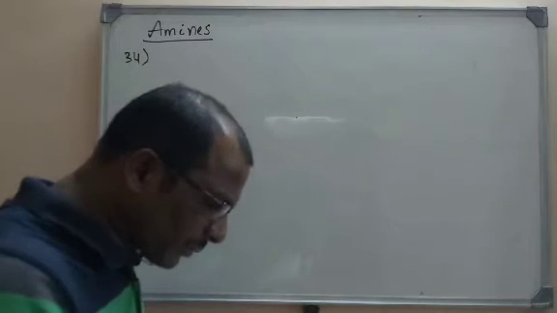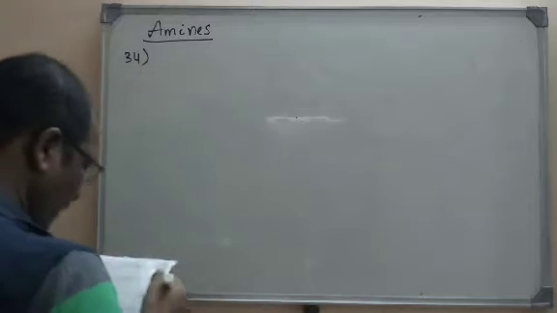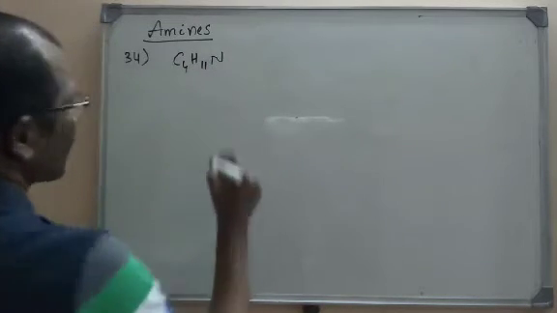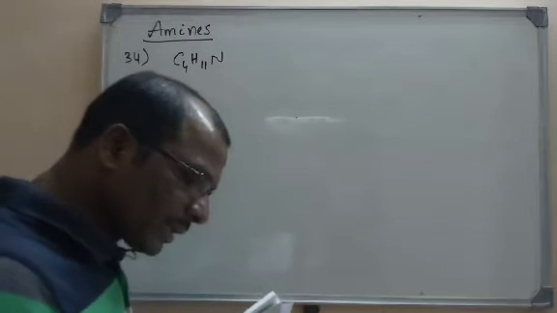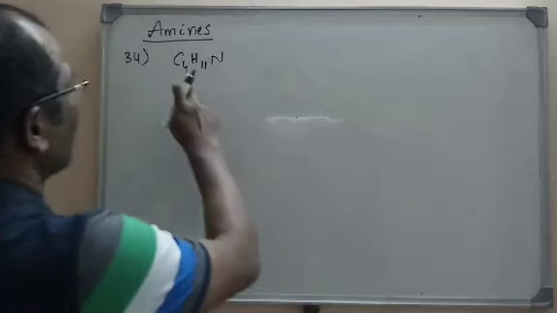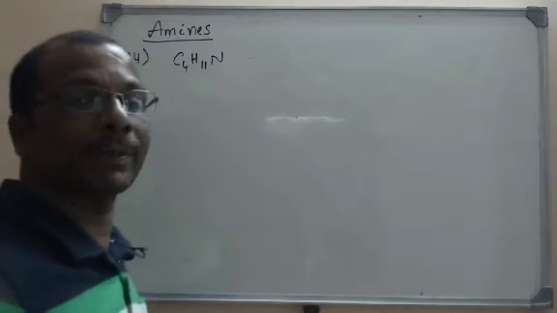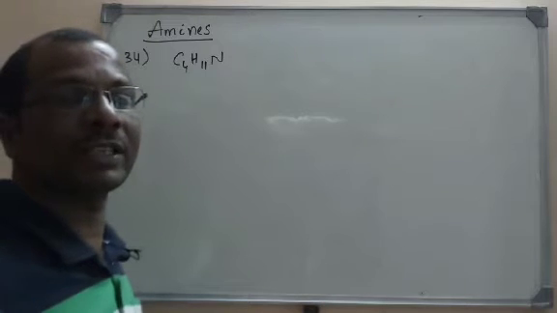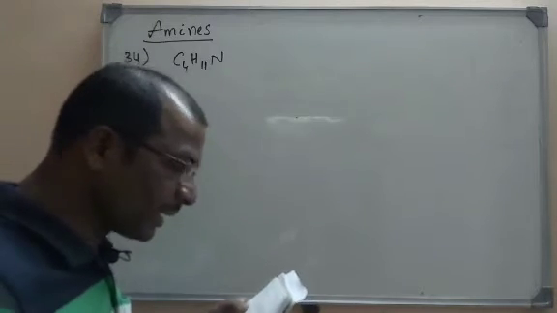Among the following isomers of C4H11N amines, the one having the lowest boiling point is. So this is the formula of this amine, that can be either a primary amine or secondary amine or a tertiary amine. Now which of the following will have the least boiling point?